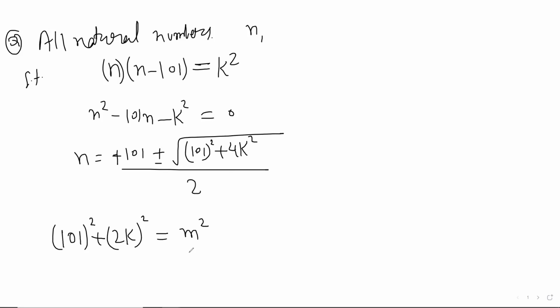So now what I did, sir, was we know that 101 is prime. So 101 squared is equal to m squared minus 2k whole squared. Right. So now a difference of squares: m plus 2k, m minus 2k is equal to 101 into 101. So now we have a few possibilities.